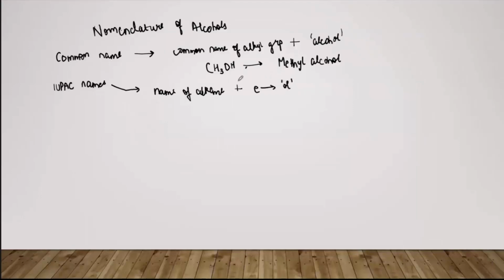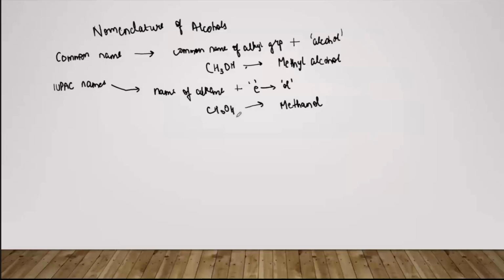I'll give you an example. जो सबसे simplest क्या था, जो हमने ऊपर अभी देखा, वो क्या था? CH3OH. ठीक है, इसमें हमारा alkane क्या है? मीथेन. ठीक है, तो क्या करेंगे? मीथेन लिखेंगे. इसमें हमें मिथाइल नहीं लेना है. We have to take the name of the alkane, that is methane. और मीथेन के एंड में E आएगा, we will replace this E by all. तो E की जगह पे all आ जाएगा. So this is methanol. ठीक है, तो CH3OH का IUPAC name is methanol and the common name is methyl alcohol. So this was the convention.